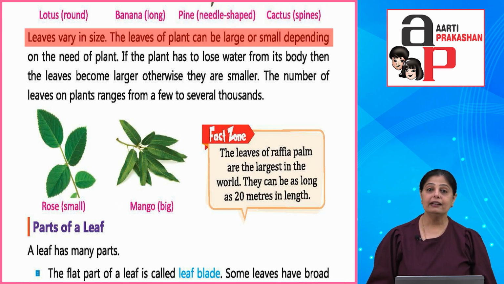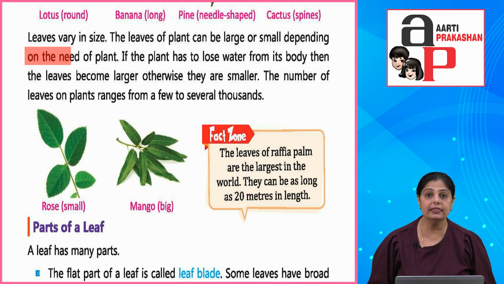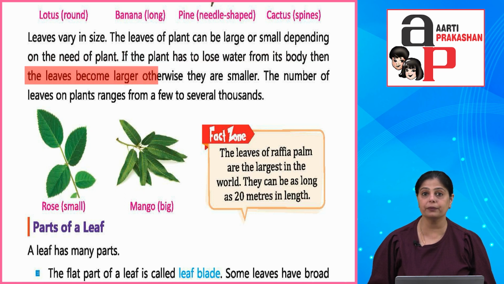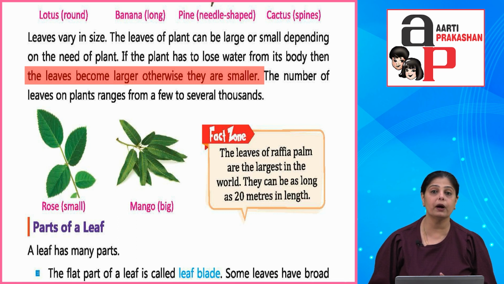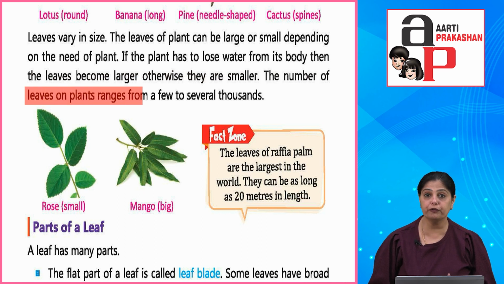Now leaves vary in size. The leaves of a plant can be large or small depending on the need of the plant. If the plant has to lose water from its body, then the leaves become larger. Otherwise, they are smaller. So generally leaves are small, but if water has to be let out, then it depends on the requirement of the tree. The shape is dependent. The number of leaves on plants ranges from a few to several thousands.